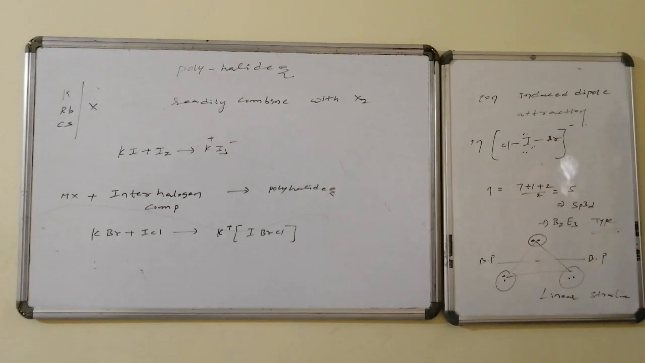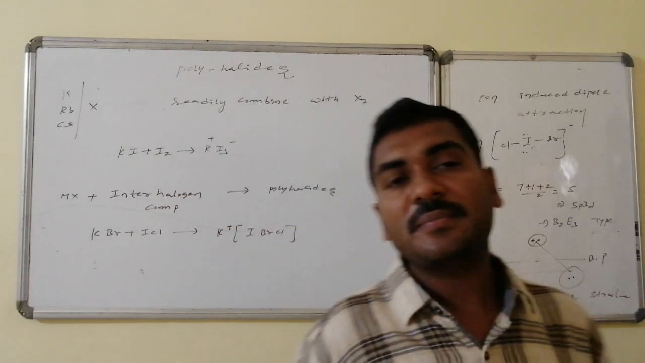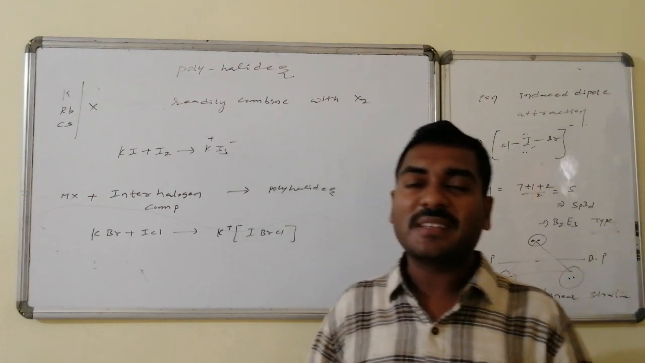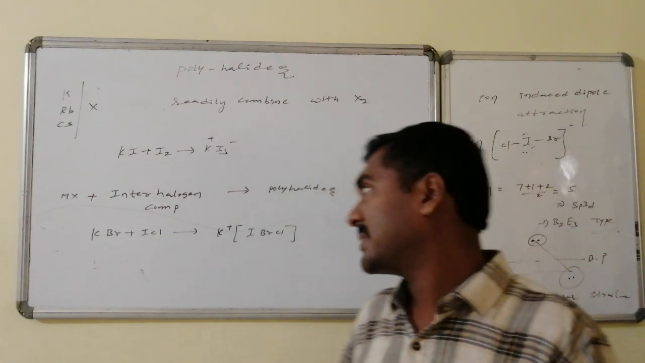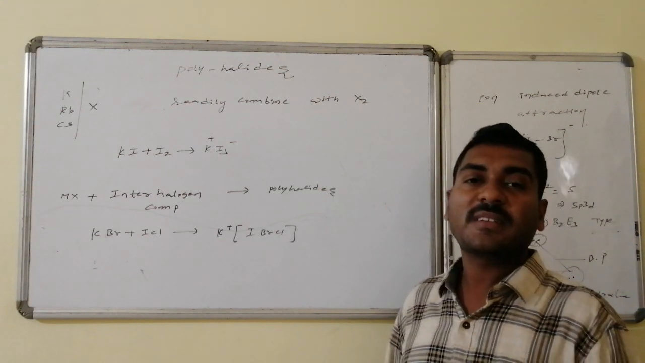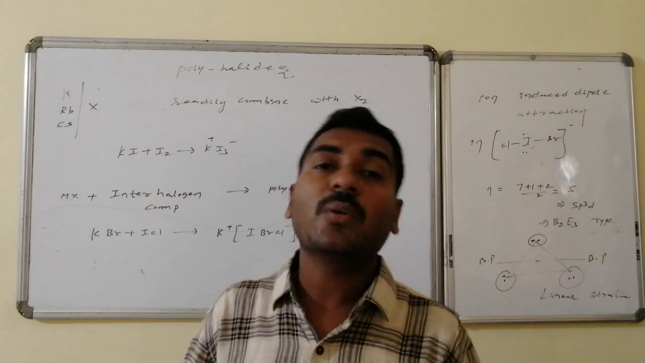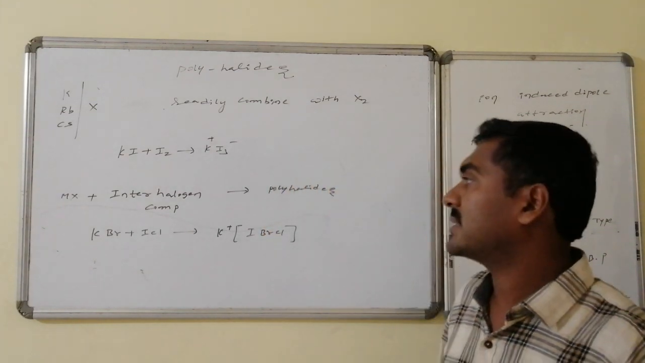Polyhalides: potassium, rubidium, and cesium halides readily combine with a halogen molecule. As a result, polyhalide formation takes place. Potassium iodide followed by iodine gives KI3. Here K is +1 unit of positive charge, and I3 as a whole carries 1 unit of negative charge.